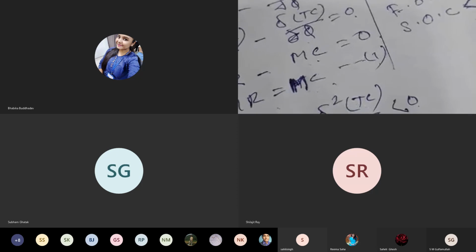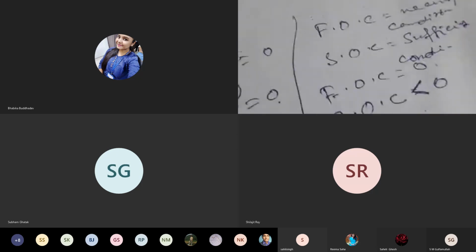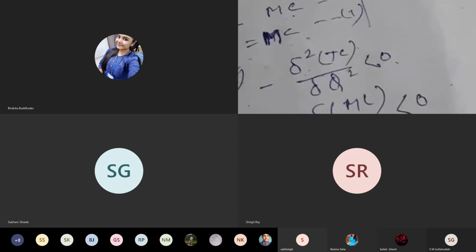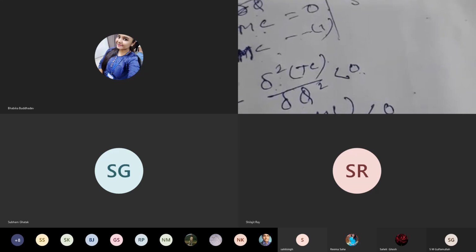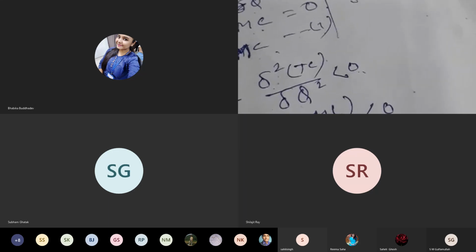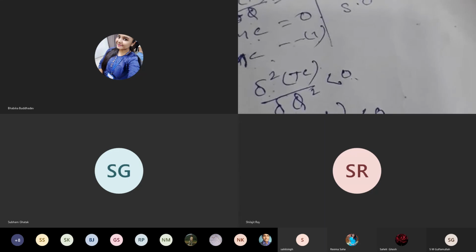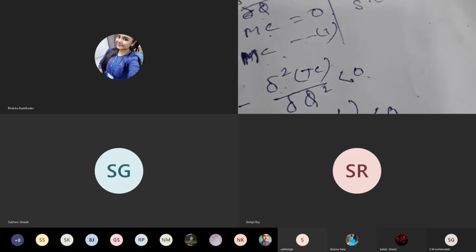There is no problem. So delta 2 TC by delta q square is less than 0 as per this condition. Mathematics what you have learned. So from there we derive slope of MR less than slope of MC, which implies that MC cuts MR from below. So those are the mathematical functions from where we derive or maximize the profit.